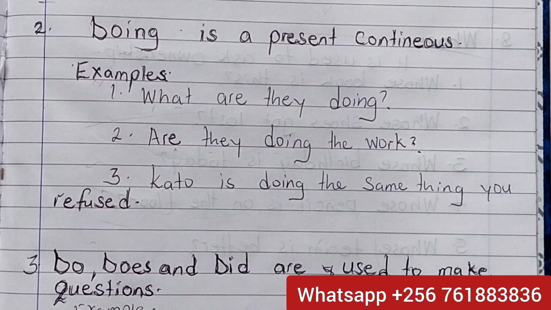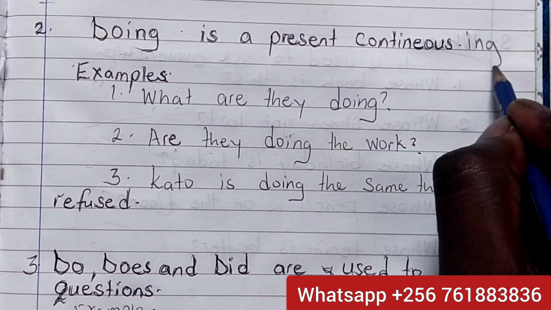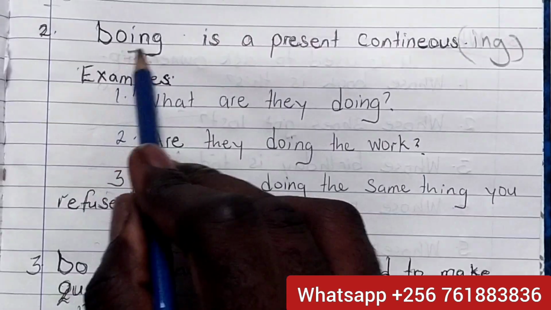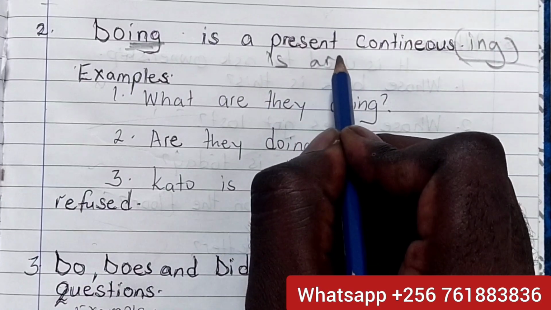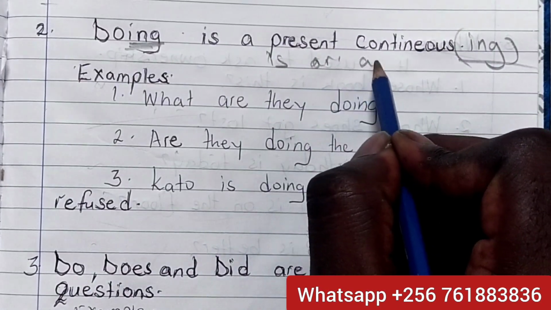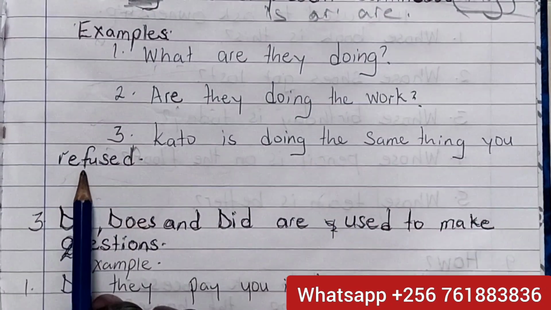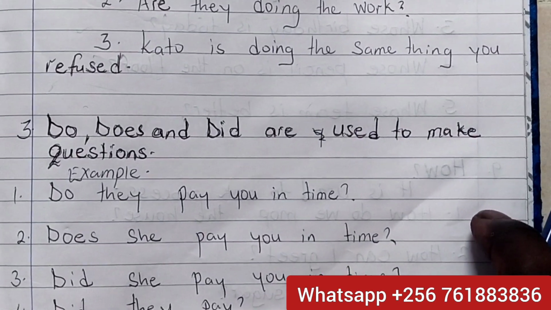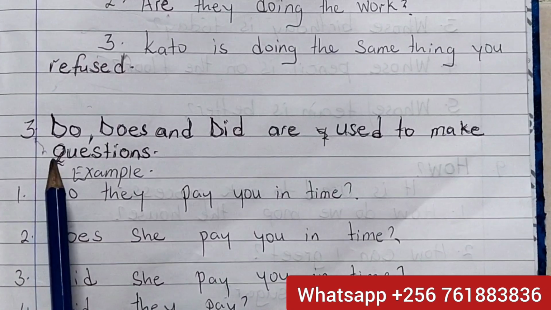Remember, in continuous tense we have is and are. In continuous, when we are using ing, ing goes with is. Because of doing, then we use is or are. So what is he doing? What are you doing? What am I doing?